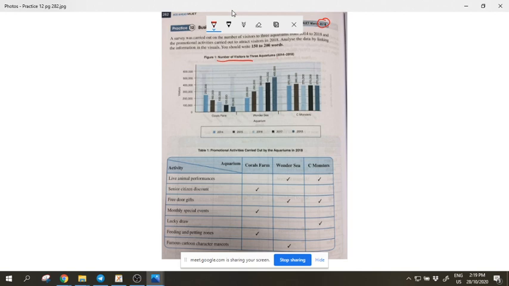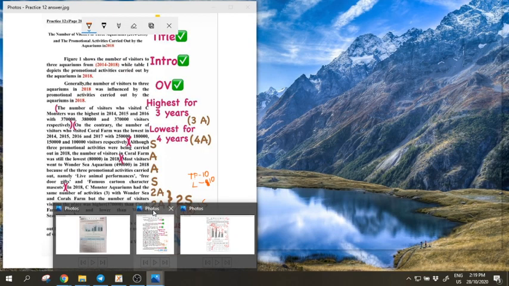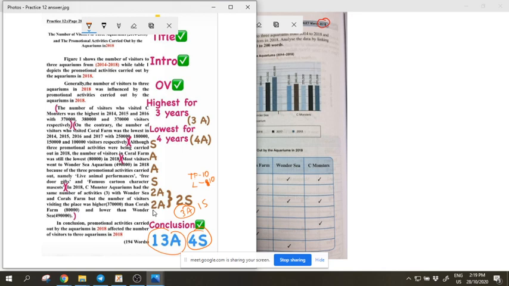But even though it's a safe question, I want to show you the sample. The sample that I got from this examiner, even though it's a safe question, this examiner still doesn't use Coral Farm had. The examiner still prefers to use the number of visitors who visited. Okay, second sentence, the number of visitors who visited.